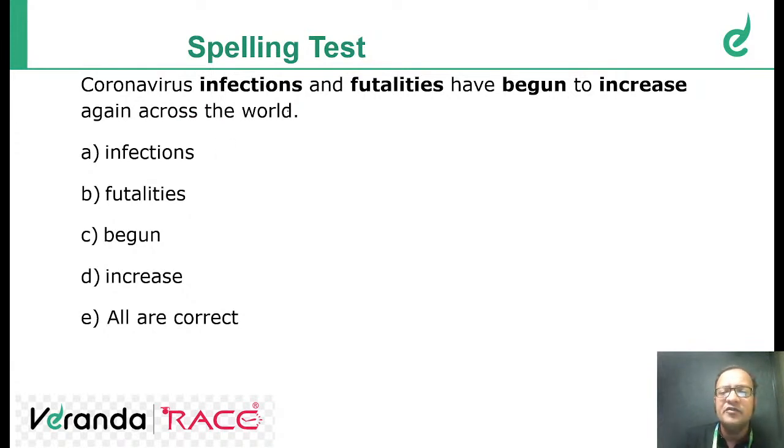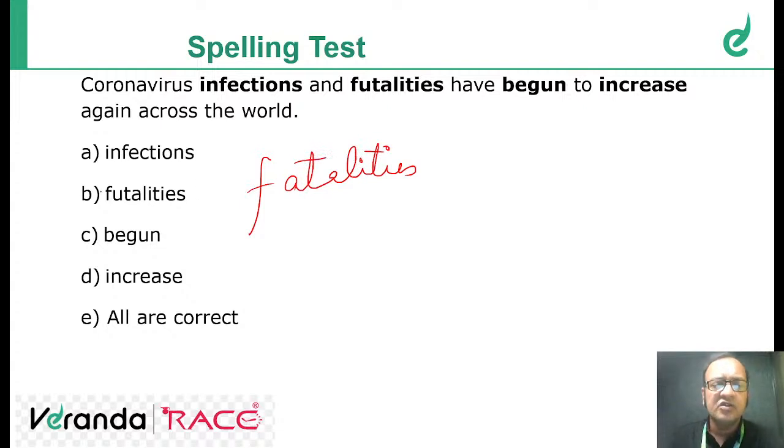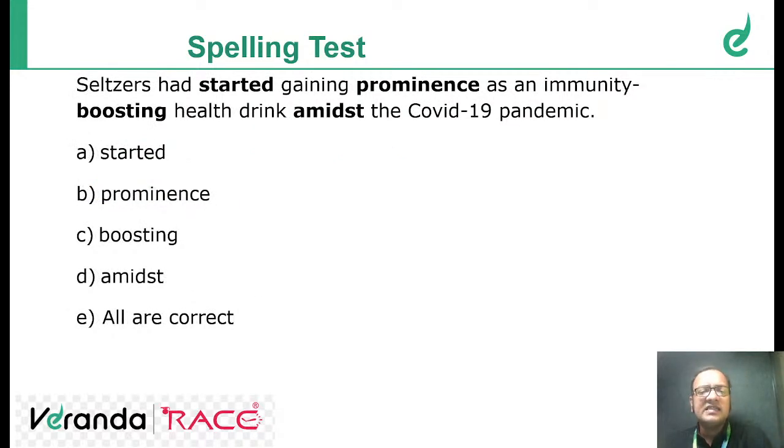Coronavirus infections and fatalities have begun to increase again across the world. So it's written "fatalites" but it should be fatalities. Fatalities means deaths, number of dead people. So it's wrong. Fine, fatalities. Next. Seltzers has started gaining prominence as an immunity-boosting health drink amidst the COVID-19 pandemic.